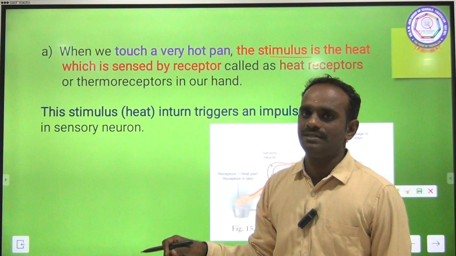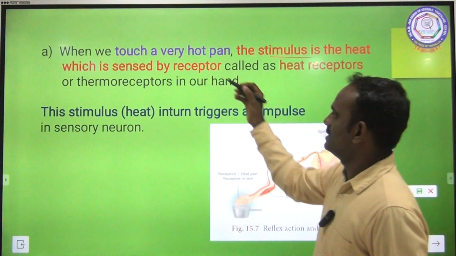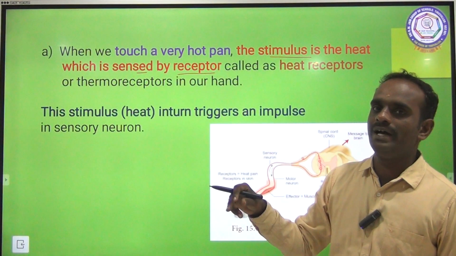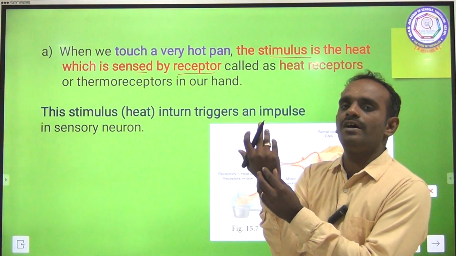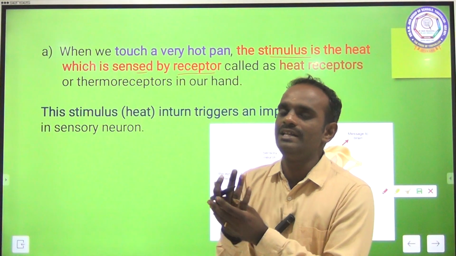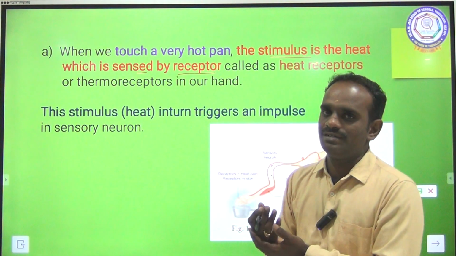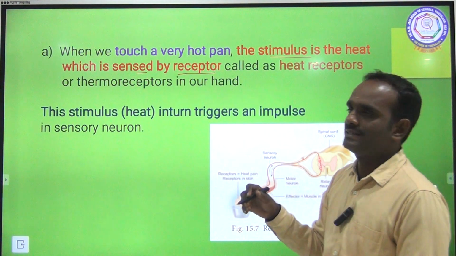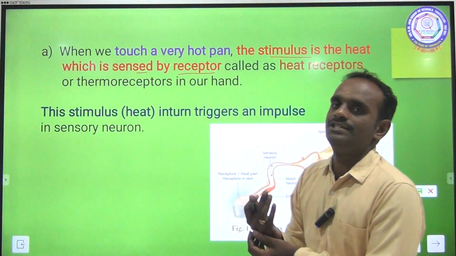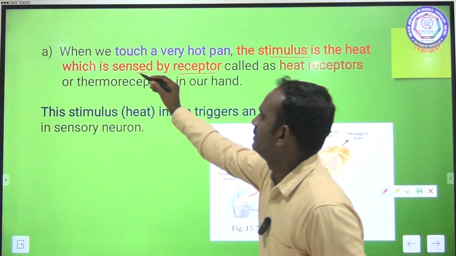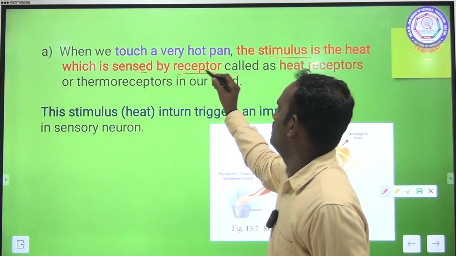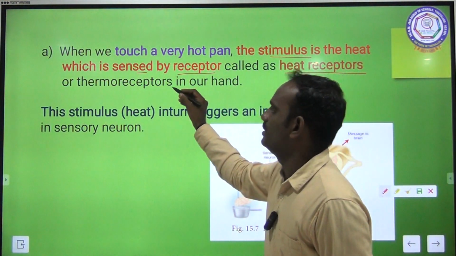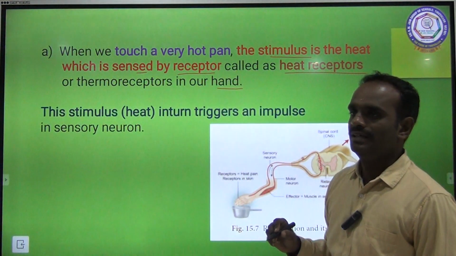Heat is the stimulus, which is sensed by the receptors present in the skin, in the sense organs. This stimulus is sensed by receptors called heat receptors or thermoreceptors in our body.